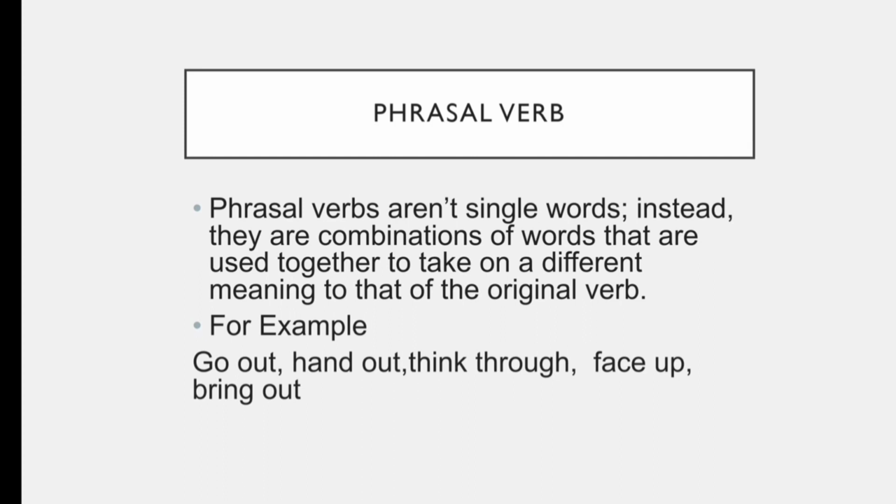It means they are more than one word, used together to give the original verb a different meaning, and that is known as a phrasal verb. For example, go out, hand out, think through, phrase up, bring out are a few examples of phrasal verbs.